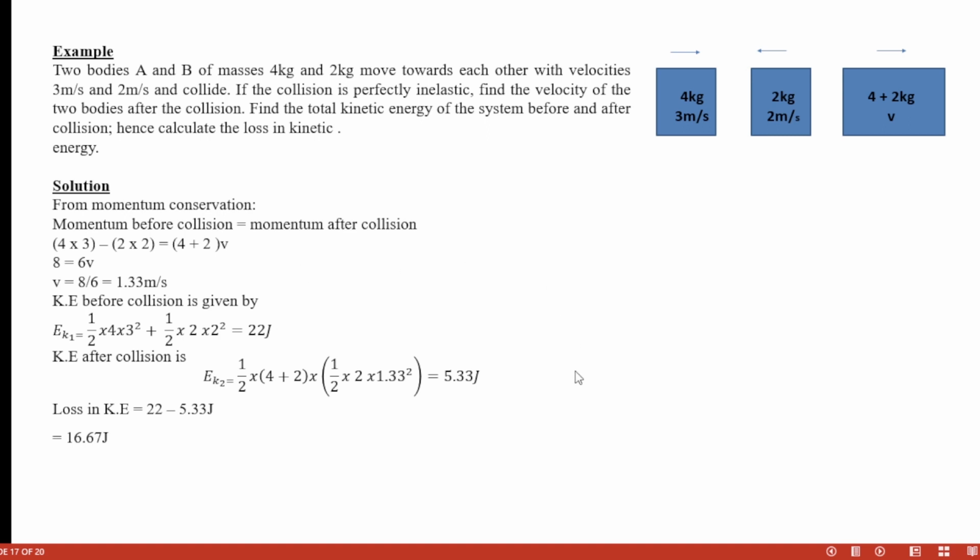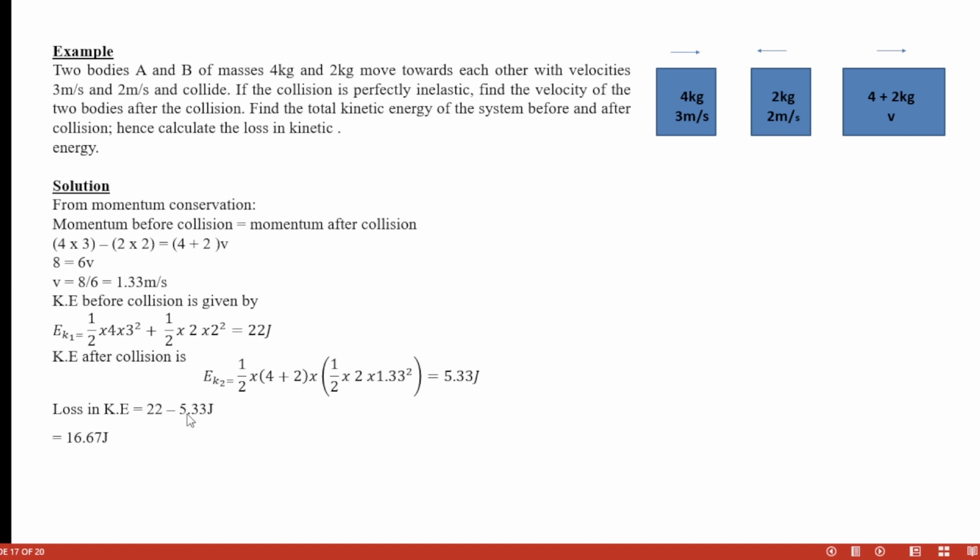Then after collision, both of them are now moving with the same velocity. It means we have to add what? Their masses. So we have KE equals half m, which is 4 plus 2, right? Because they are moving with the same velocity. Half m, then v squared, half mv squared. So we have 1/2 times 4 plus 2 multiplied by 1.33 squared, and that gives us 5.33 joules. This is after collision.